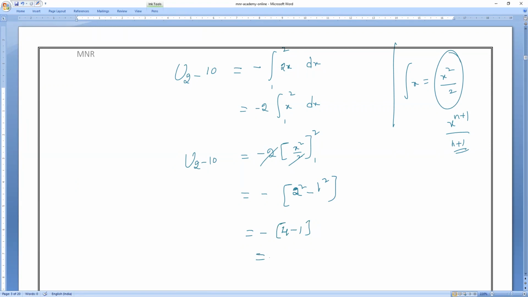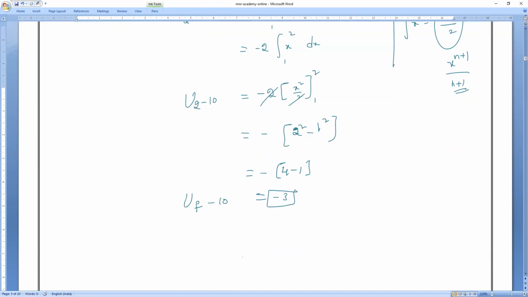What is the answer? Minus 3. So final potential energy minus initial potential energy equals minus 3. Minus 10 will come to this side and become plus 10. So the final potential energy is plus 7 joules. Understanding?